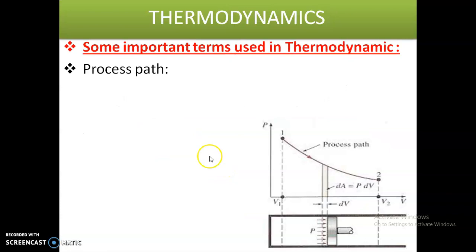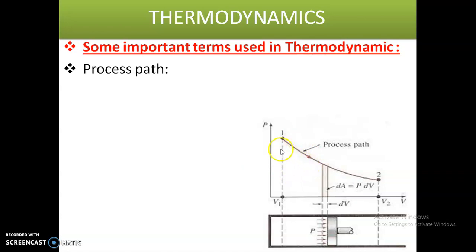See here, what is process path? Process path means the process which is going from initial state to final state through a number of intermediate states. So that is called process path. Once again, listen. These are very important from your exam point of view: state, process, process path and cycle. All of you listen carefully once again. What is process path?